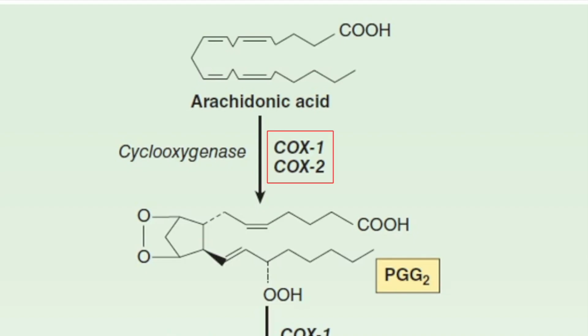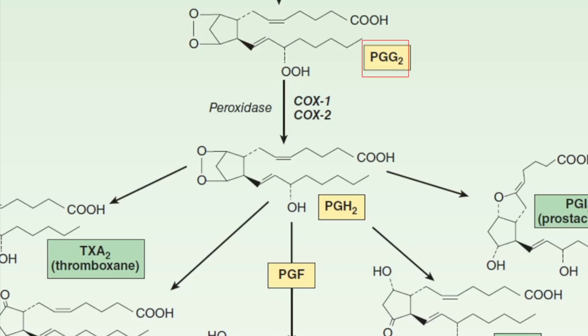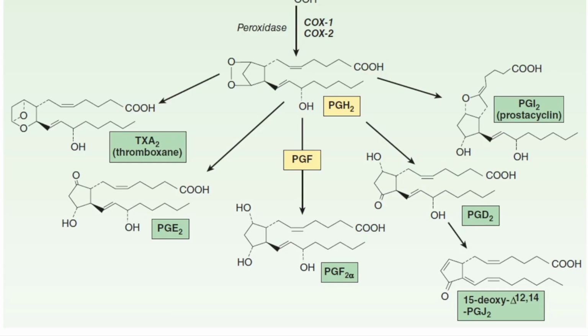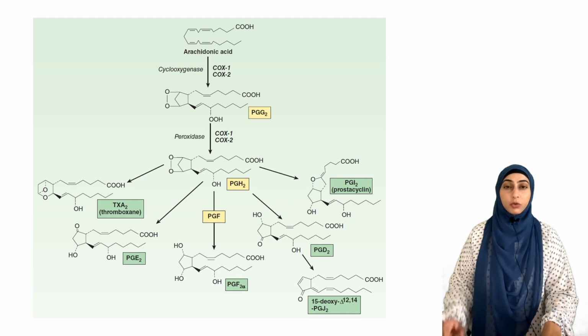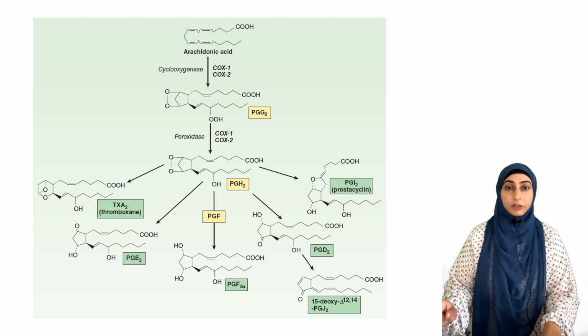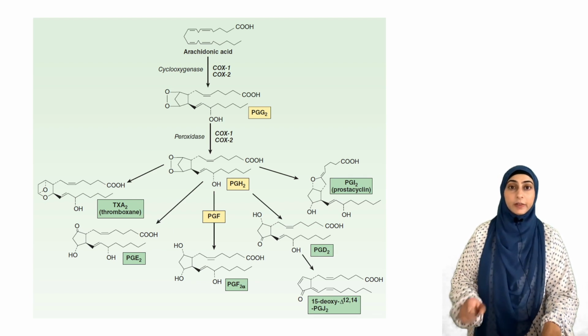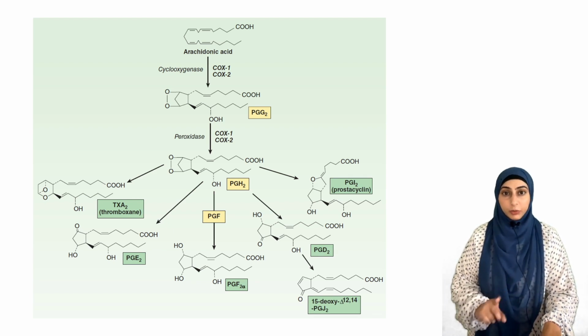Breaking down further, अगर हम देखें कि cyclooxygenase pathway में क्या होता है, we have got two enzymes COX1 and COX2 which convert arachidonic acid into prostaglandin G2. ये G2 बहुत अनस्टेबल प्रोस्टाग्लैंडिन होती है और ये H2 में कन्वर्ट हो जाती है. H2 is then further converted into multiple other forms as we can see D2, I2, F2 alpha, E2, thromboxane A2. The green ones remember कि ये वो प्रोस्टाग्लैंडिन्स हैं जो इफेक्टिवली फिजियोलॉजिकल एक्शंस को प्रोड्यूस करती हैं और जिनके सिंथेटिक एनालॉग्स को हम क्लिनिकली यूज़ करते हैं.